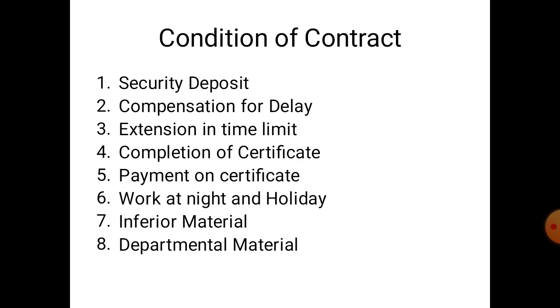So here, if the material is not proper as per the specification, both material and workmanship are rejected by the engineer in charge.